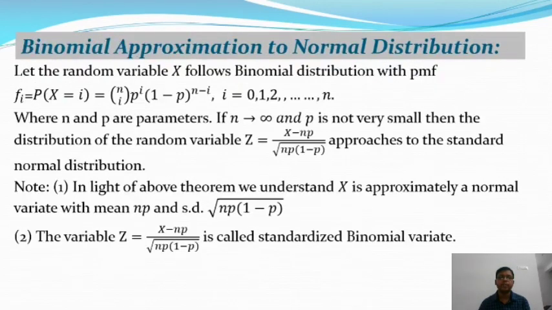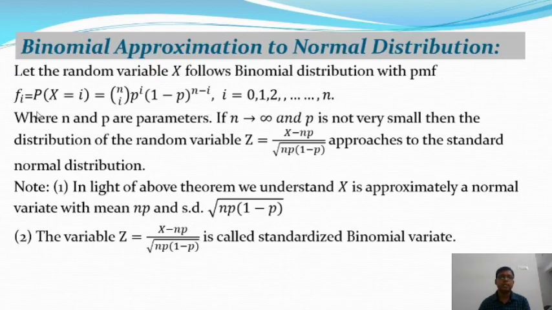So in this slide we will discuss the binomial approximation to the normal distribution. Let the random variable X follow a binomial distribution with probability mass function. You know the binomial distribution is a discrete distribution. So here the probability mass function f(i) is equal to the probability of X equal to i, which is equal to nCi p to the power i into (1 minus p) to the power n minus i, where i is equal to 0, 1, 2 up to n.